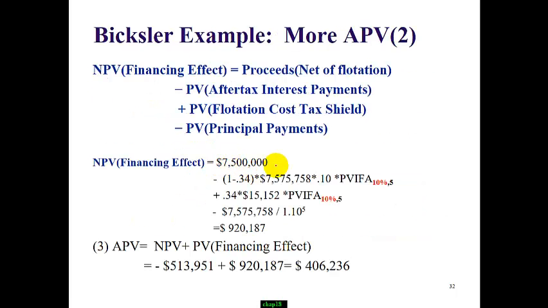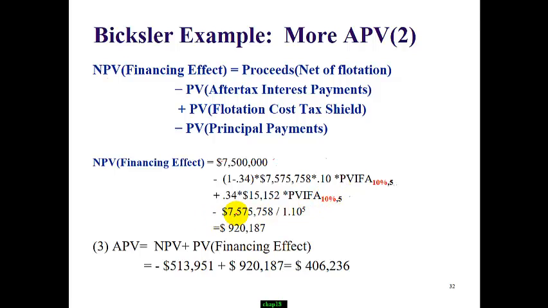At time 0, the loan amount minus the flotation cost, the net amount we raised, is $7.5 million. For the after-tax interest payment every year, we use the annuity factor of 10% for 5 years. The flotation cost tax shield is also a 5-year effect.